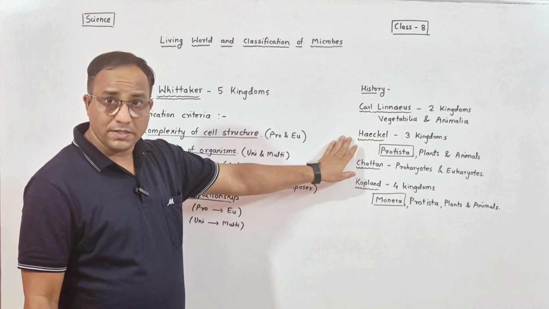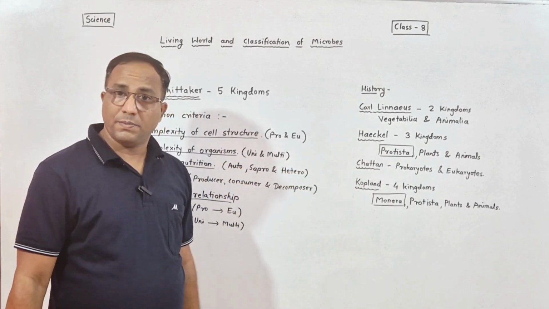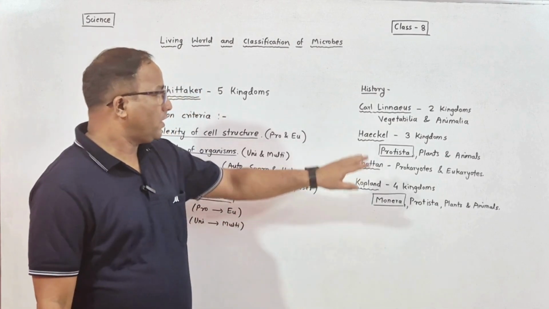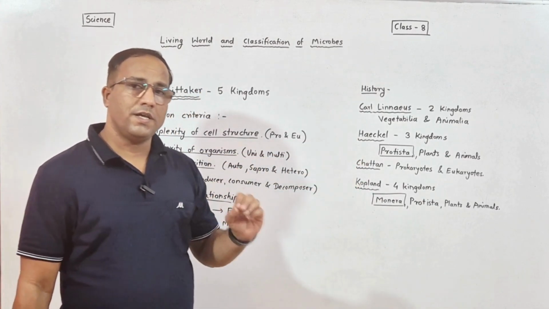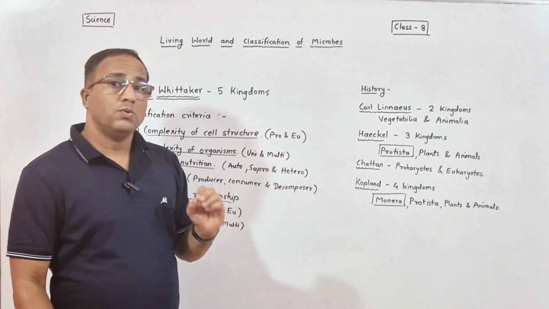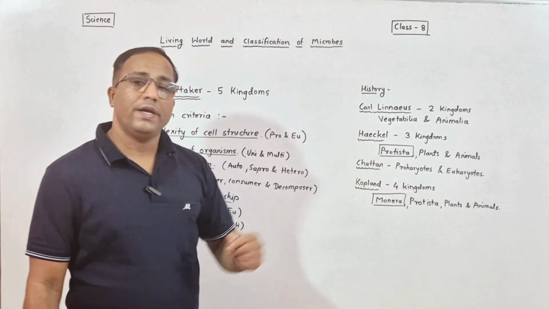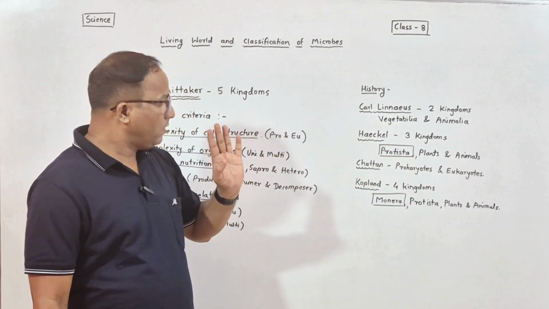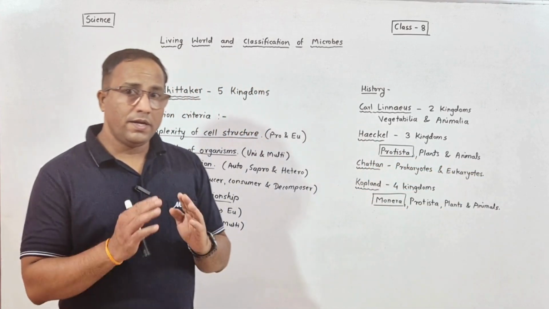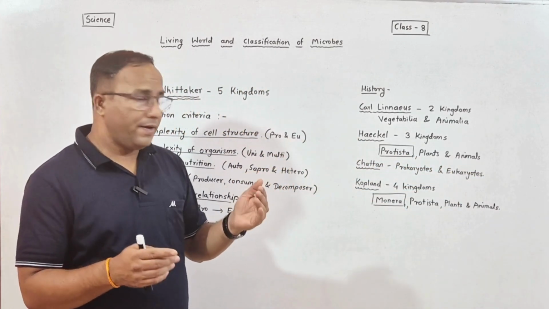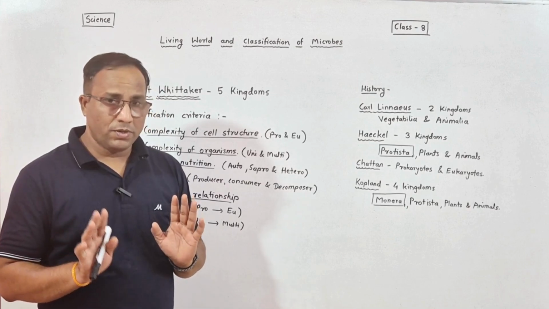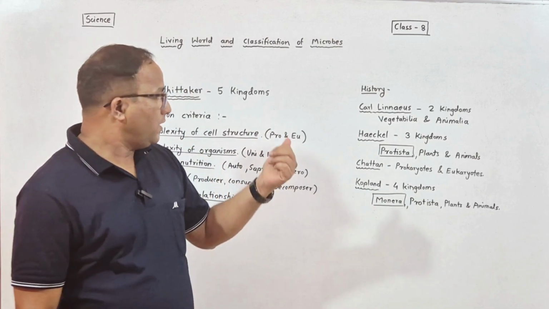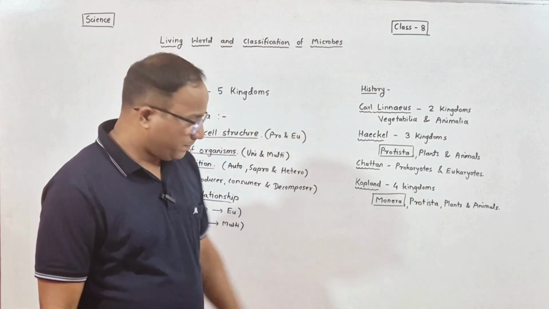Then the second step in the classification, the scientist named Haeckel, added one more group in the classification. The previous groups were Vegetabilia and Animalia, means plants and animals, and Haeckel added one more group, Protista. Means Haeckel divided the living world into three groups: Protista, plants and animals.